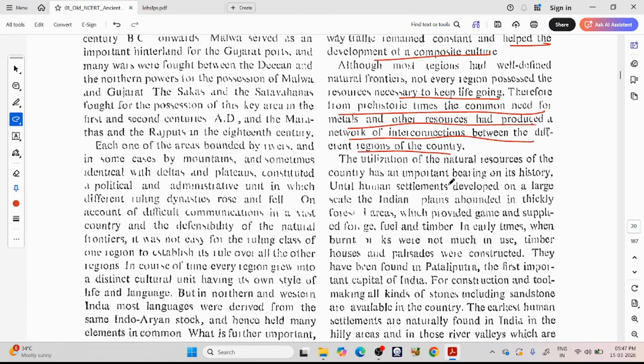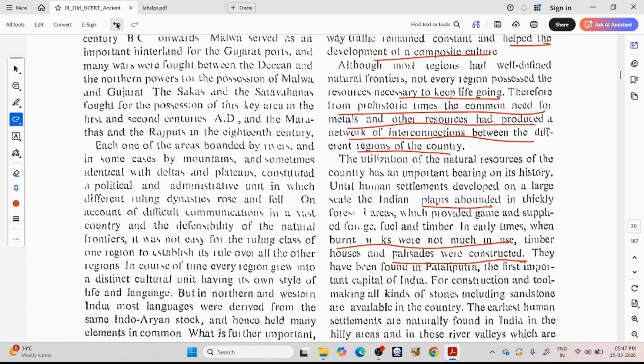Until human settlements developed on a large scale, the Indian plains abounded in thickly forested areas, which provided game and supplied forage, fuel, timber. In early times, when burnt bricks were not much in use, timber houses and palisades were constructed. They have been found in Patliputra, the first important capital of India.